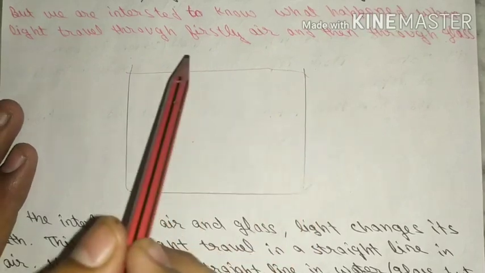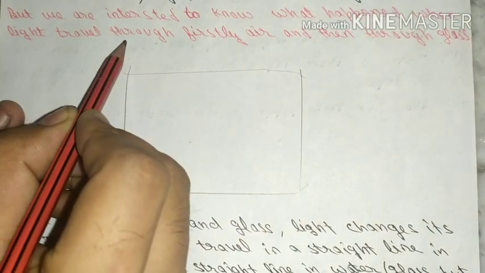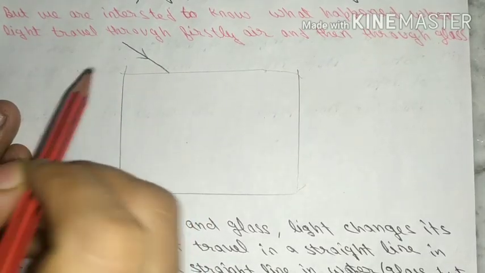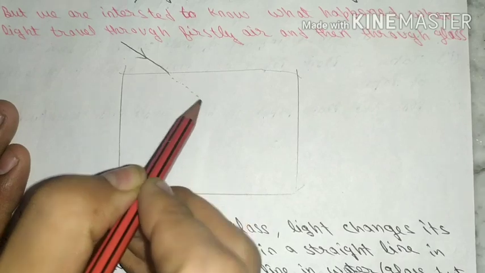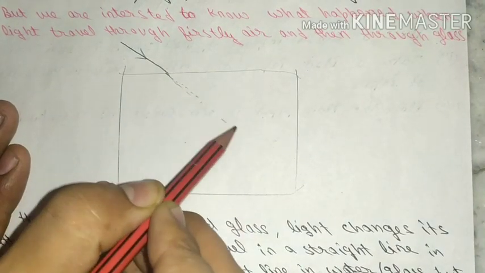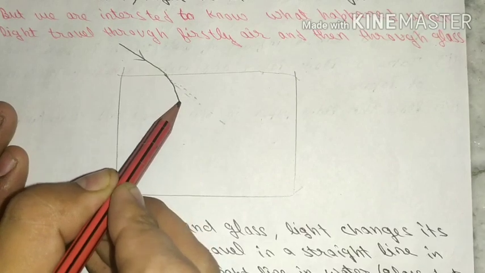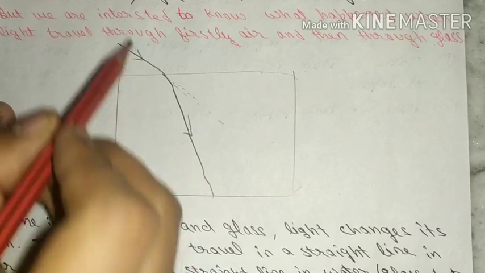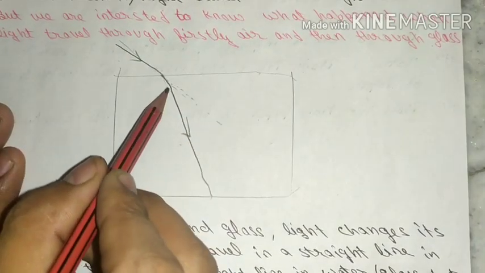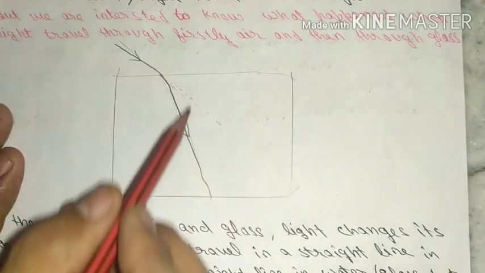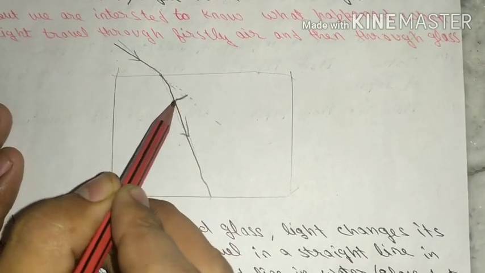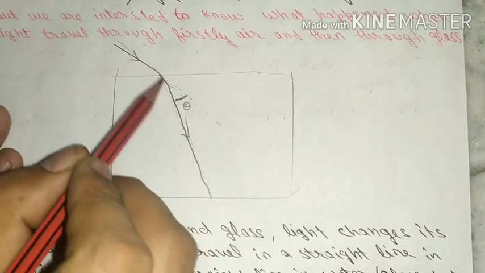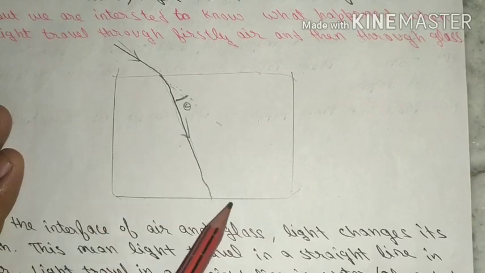So this is the boundary of the glass slab, and we have incident light like this, and the light should travel the same path as this, but you have seen the path get changed and light travels through some other path. So this is light's original path, and this is after entering into the glass slab. So light changes its path by some angle. Let us suppose this angle be theta.